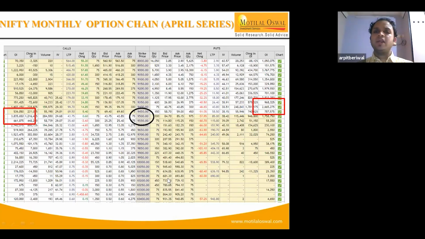For example, the premium for 9,500 is around 45.50. But instead of understanding how that 50 has come up, we should understand how that 50 will play a role, whether that 50 will move higher or lower. That is important for the market participants or for the traders.